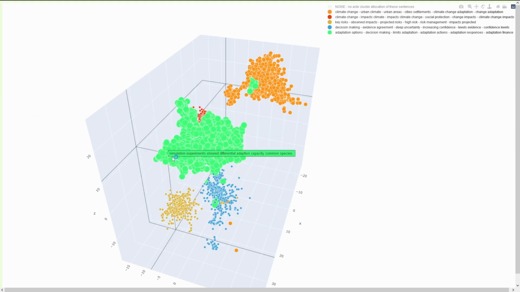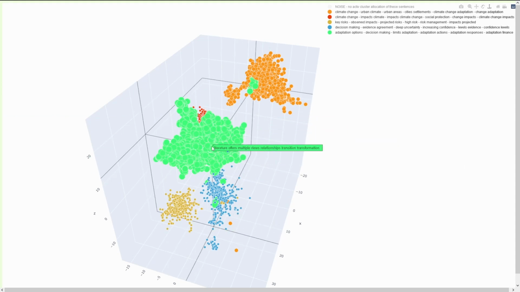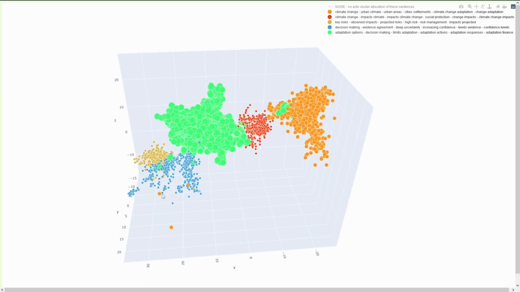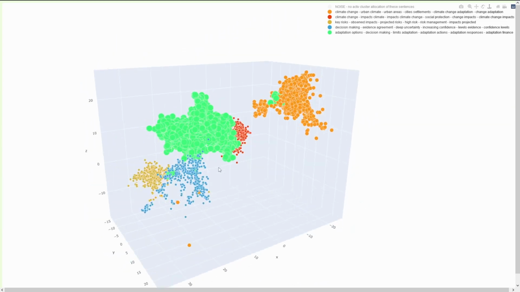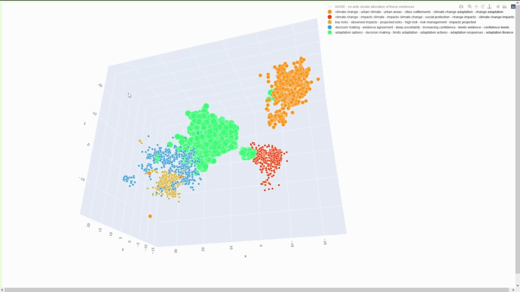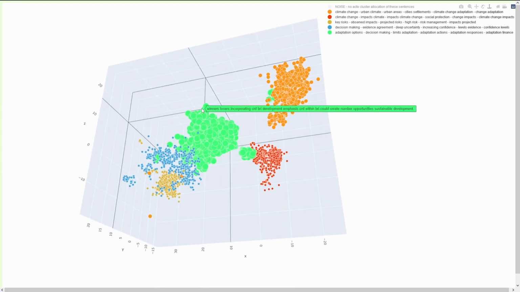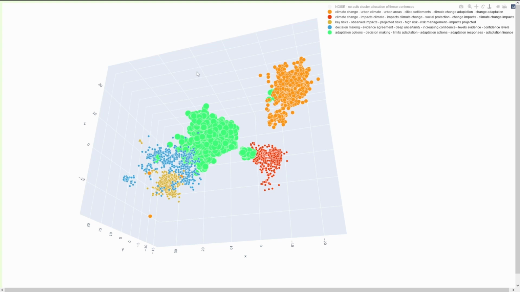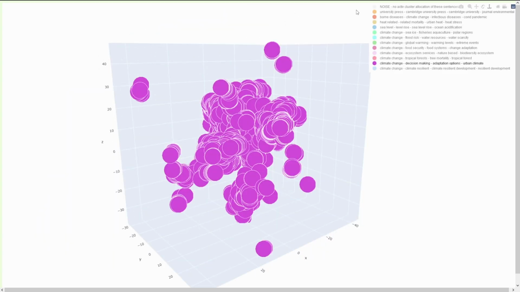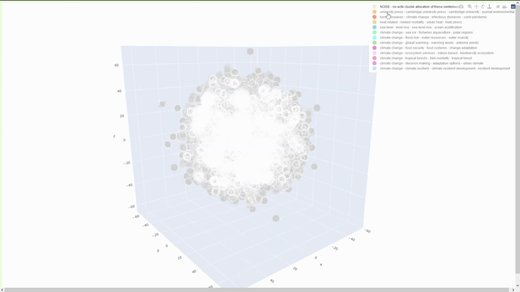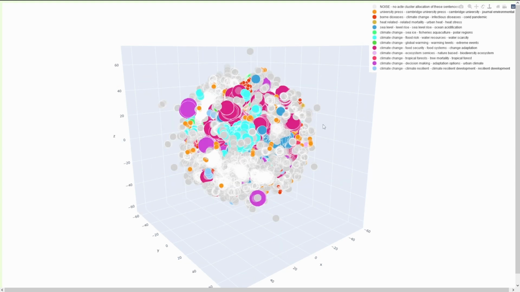And if I remember correctly, it's about 5,000 sentences just here in the green subcluster. So again, following your criticism, I increased the size of my spheres. I presented you the top 10. Let's switch it on again. Yep, here we go.